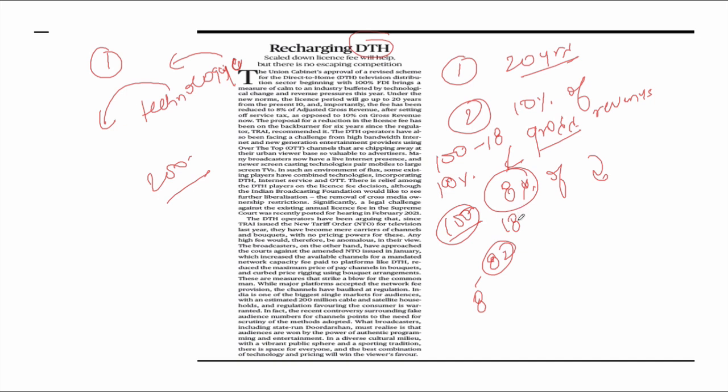Next point that you need to remember is that now all these fees will be calculated on a quarterly basis instead of annual payment. Also, a one-time non-refundable registration fee of 10,000 rupees per platform service channel will be charged.